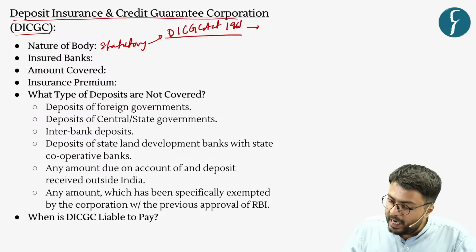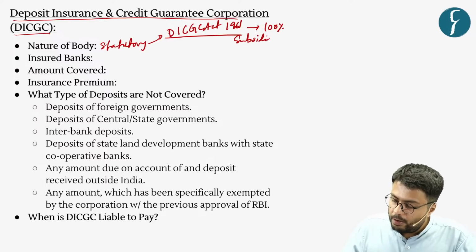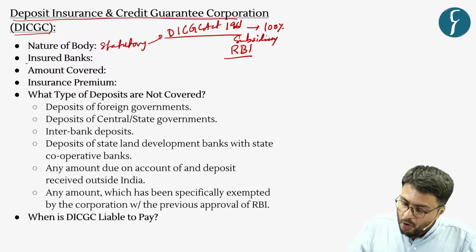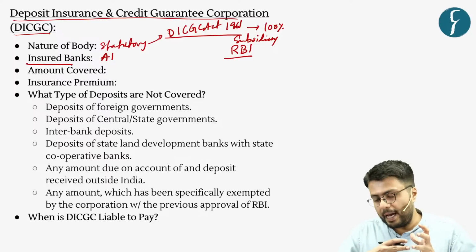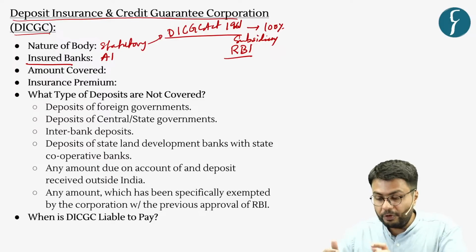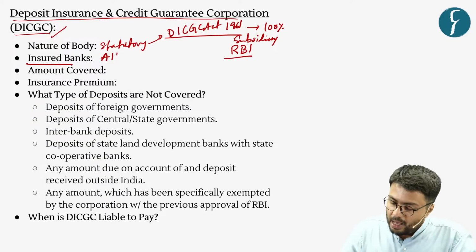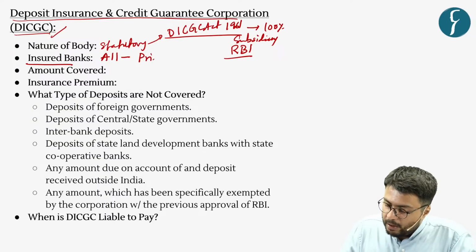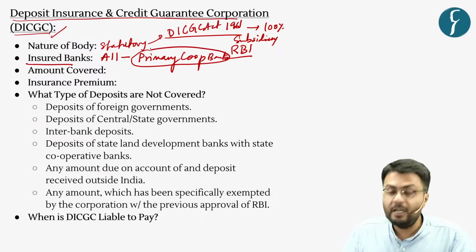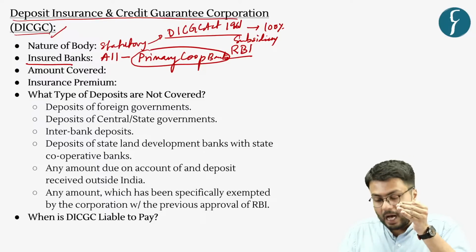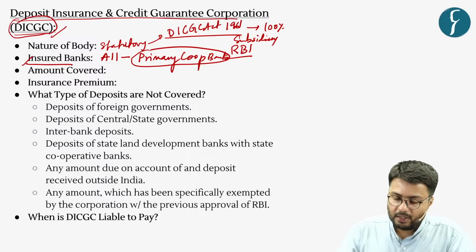Now this body is a 100% subsidiary, or 100% owned, by the country's central bank, that is the Reserve Bank of India. Now all the scheduled commercial banks, foreign banks, and small finance banks are insured by the provisions of DICGC, except the primary cooperative banks in the country. So except these primary cooperative banks, all the banks in our country are insured through DICGC.